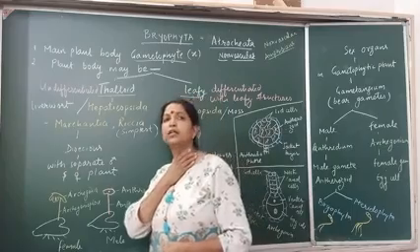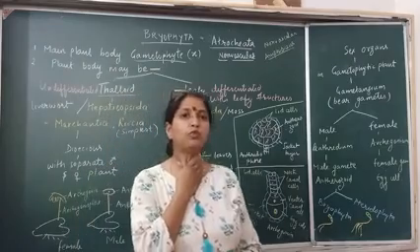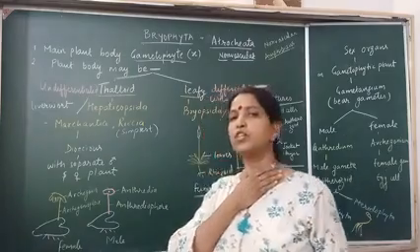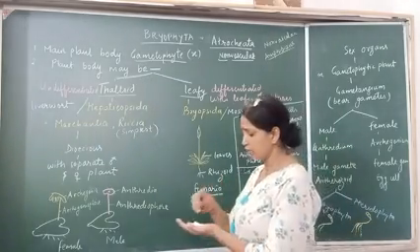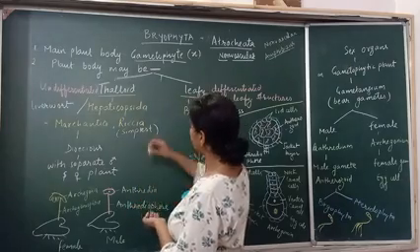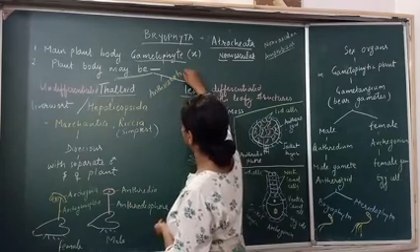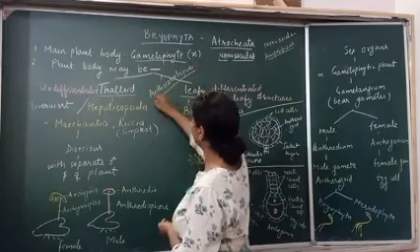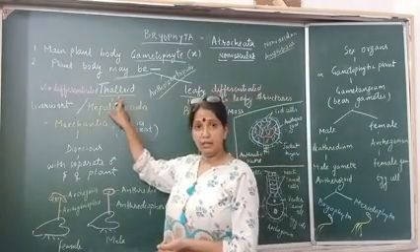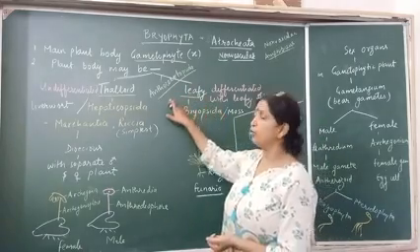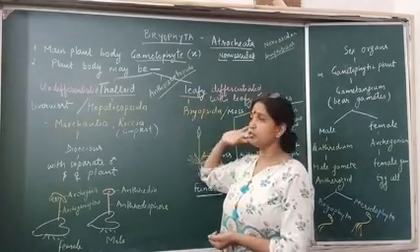In your NCERT, there are two classes of Bryophyta given. One is Hepaticopsida, which we call liverworts, and the second one is Bryopsida, which we call mosses. Although there is one more class, Anthocerotopsida, which is not given in the book. So if you are preparing for 11th, you can learn only Hepaticopsida and Bryopsida, otherwise one more class, Anthocerotopsida. Clear?